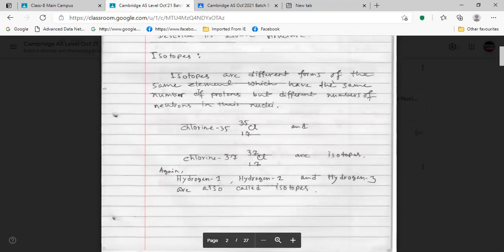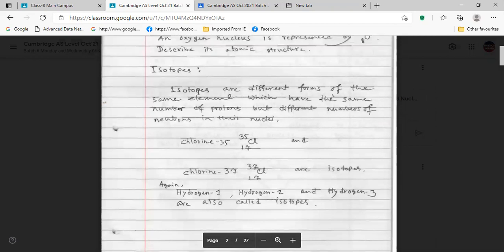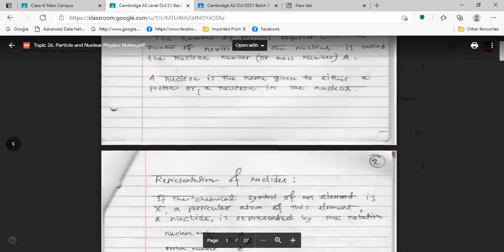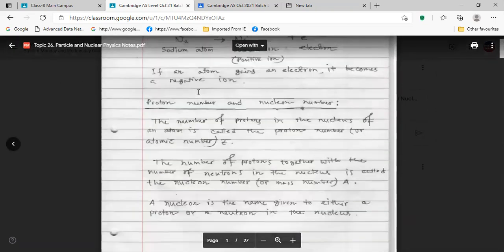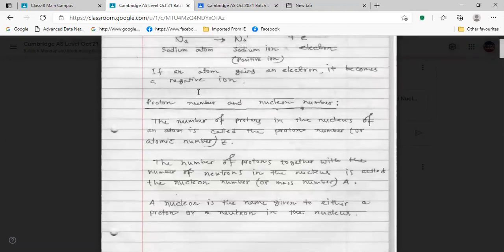These are very simple ideas we got in O level and IGCSE. We got what are called isotopes. So in the top, what is written here? Proton number, atomic number, nucleon number. These are all familiar things. Nucleon number means mass number, the number of protons plus the number of neutrons, and they are called nucleons because they are found in the nucleus. So protons and neutrons both are called nucleons.